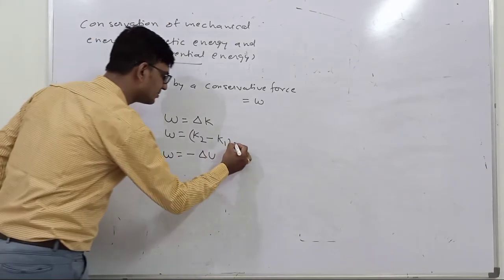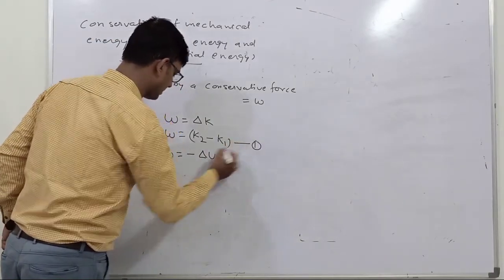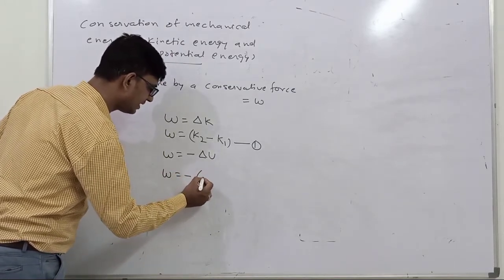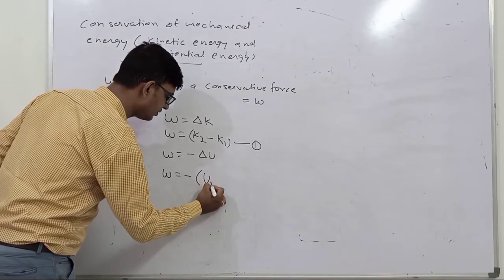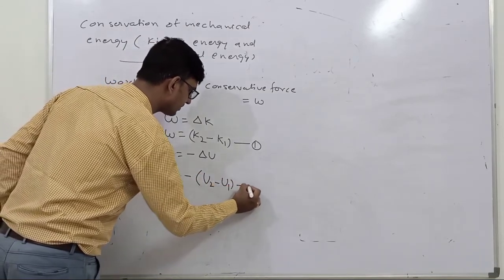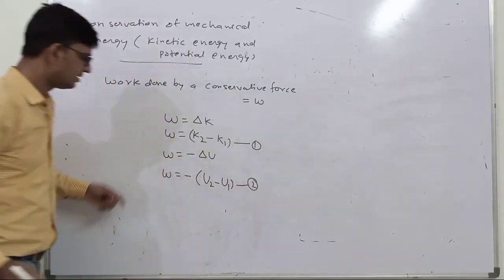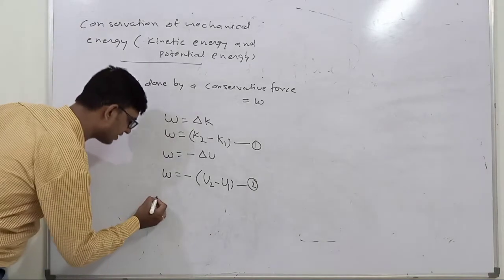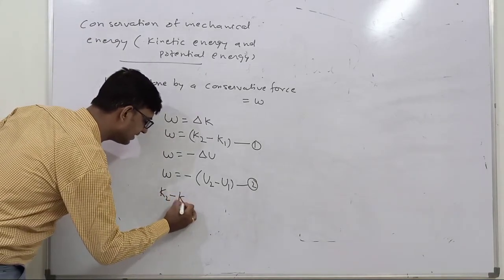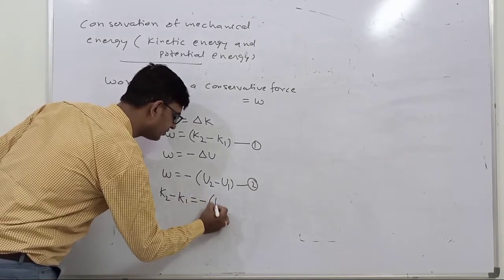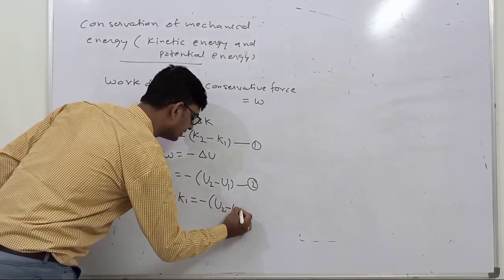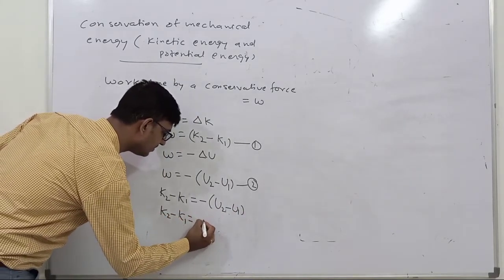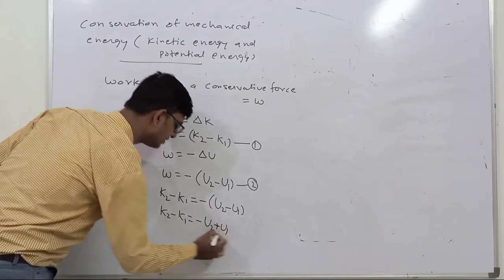Suppose this is equation 1, and W is equal to minus of U2 minus U1. This is equation number 2. So this is also the work done and this is also the work done. So we can compare these equations. K2 minus K1 is equal to minus of U2 minus U1. K2 minus K1 is equal to minus U2 plus U1.